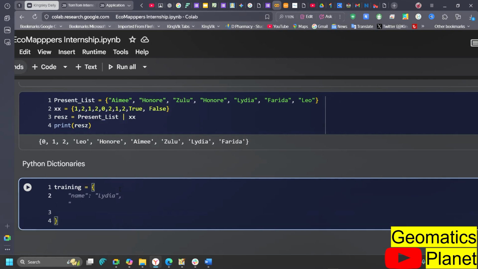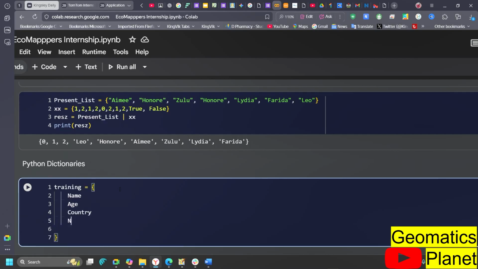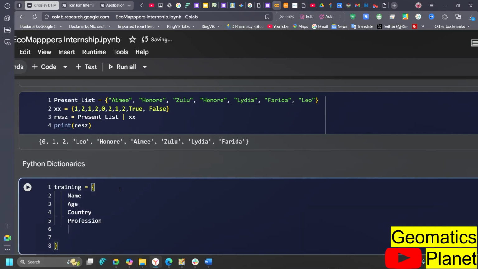Now, what I want to start with Leoncy, I want to know her name. That's the first thing. I want to know her age. That's the second thing. I want to know the country she's coming from. That's the third thing. I want to know the province she's coming from. Let's say profession. And then I want to know province. I want to know occupation. Now these are different, so this is a dictionary. So I'm trying to form a dictionary.